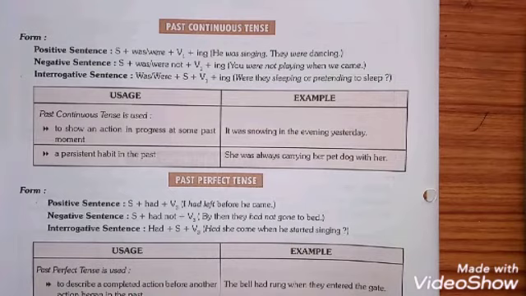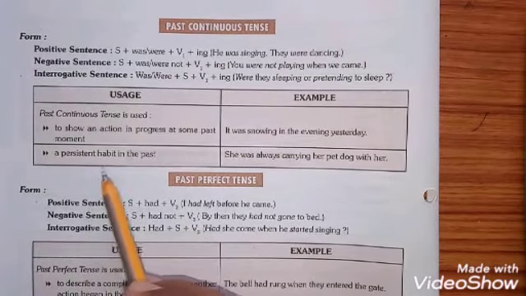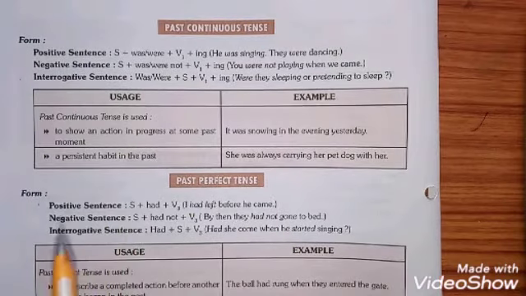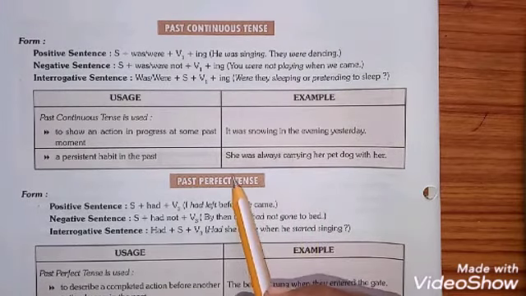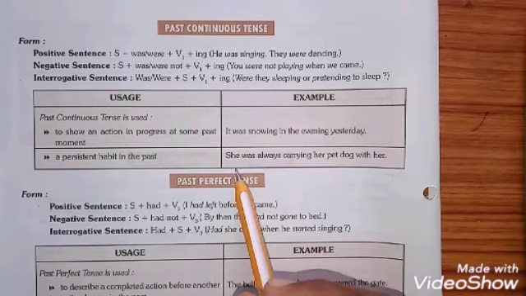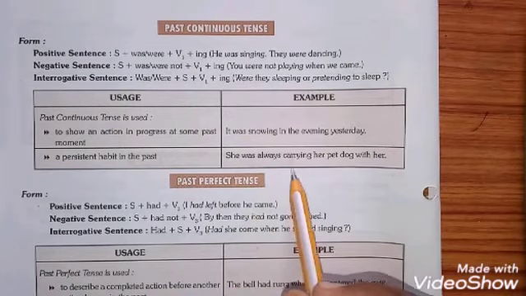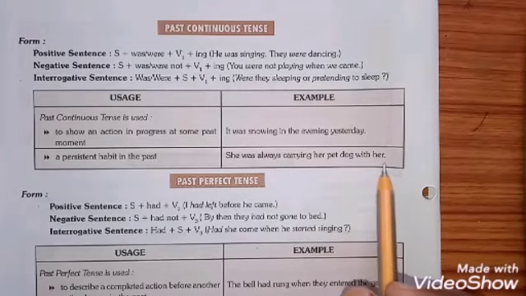It is also used for the habit which is regular in nature, which is continuing in nature, and is known as persistent habit. It has so many meanings, but the climax of all those meanings is very similar. So the example again: she was always carrying her pet dog with her.